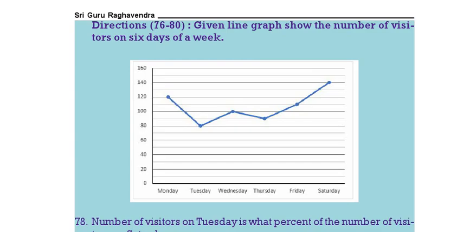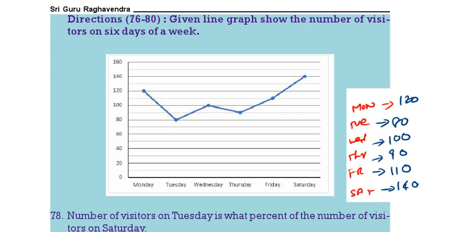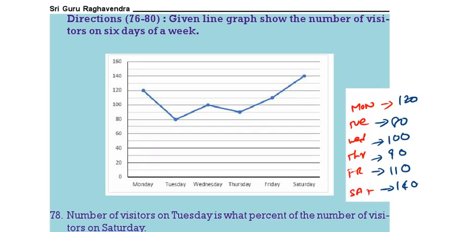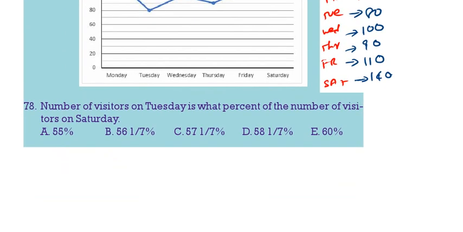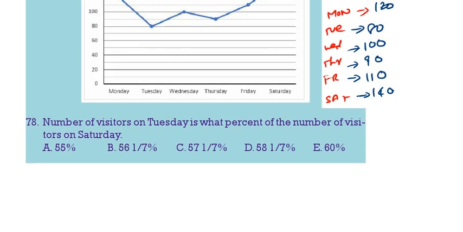See the next one. The number of visitors on Tuesday is what percent of Saturday? Tuesday we are having 80. Saturday we are having 140.